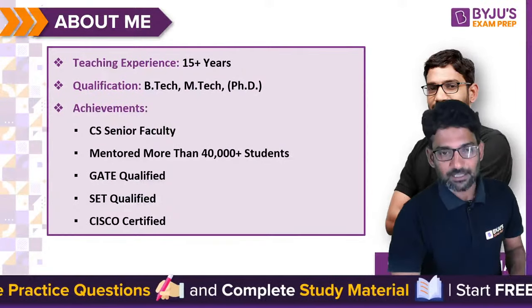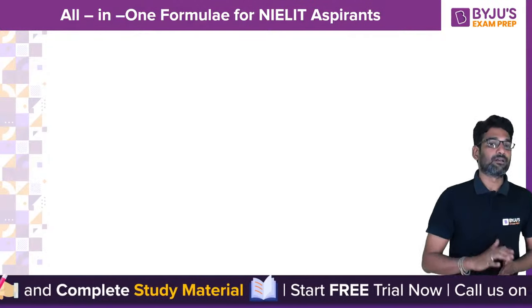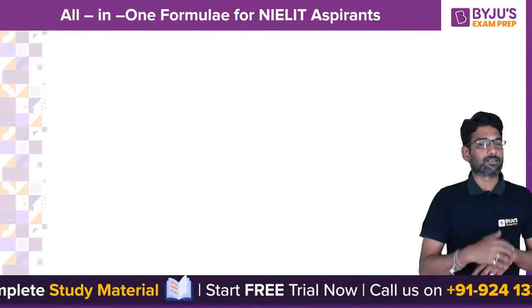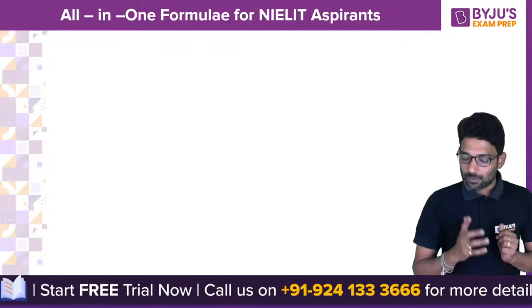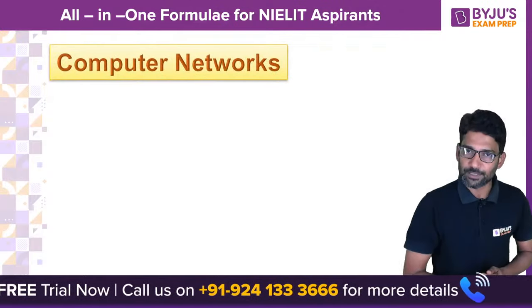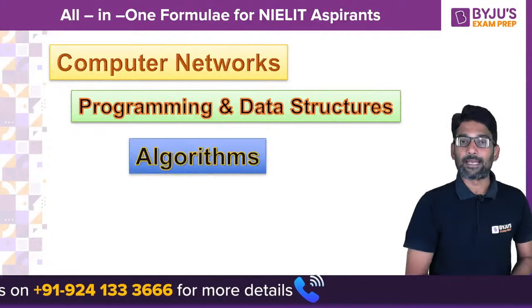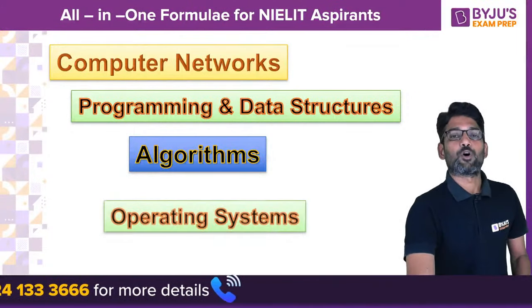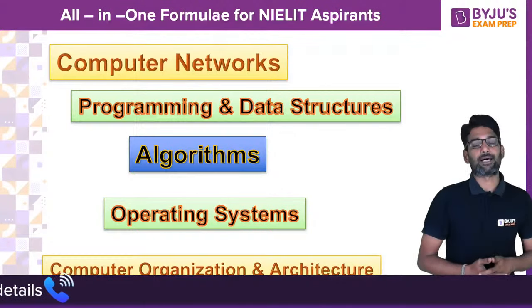Now in this session, as I said, I will be covering 5. In fact, from the NIELIT syllabus point of view, it is 6 subjects. What are they? Computer networks, programming and data structures, algorithms, operating systems, and computer organization and architecture.